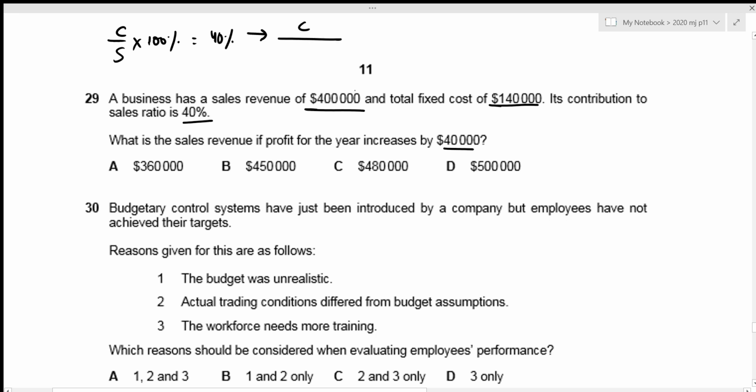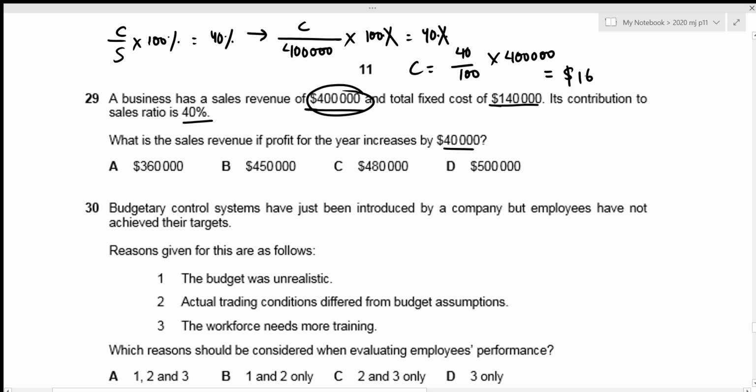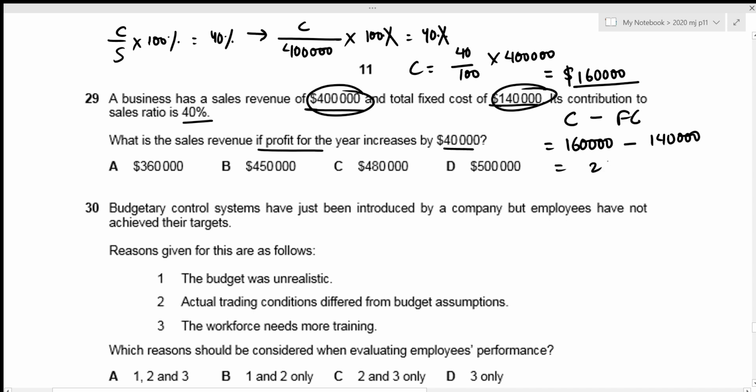We already have the sales revenue of 400,000 times 40%. So the contribution is just going to be 40 divided by 100, because the percentage cancels each other out, times 400,000. And this gives our contribution the value of 160,000. All right, and we are talking about profit. So let's figure out the profit for the previous case. Profit is just the difference between contribution and fixed cost. So that's 160,000, which is the contribution we just figured out, minus the fixed cost of 140,000, which results in the value of our profit to be 20,000.